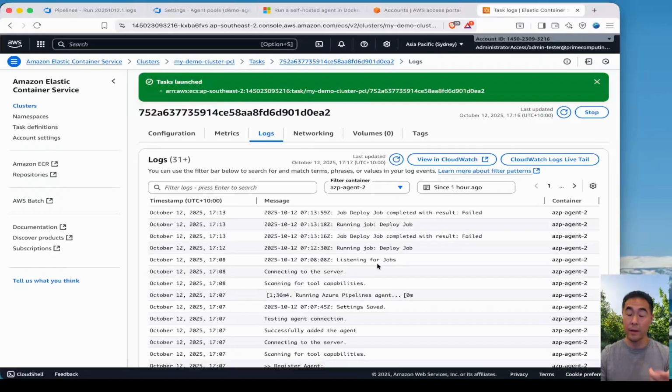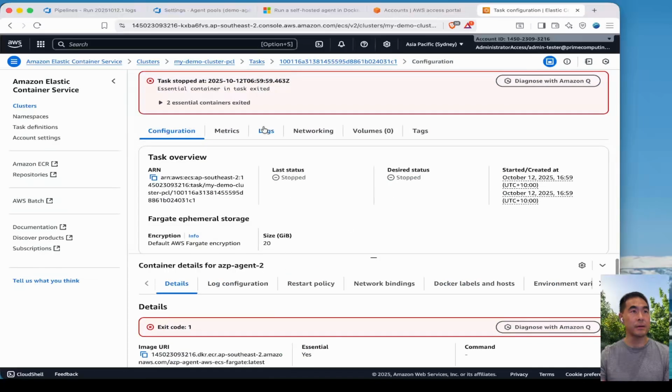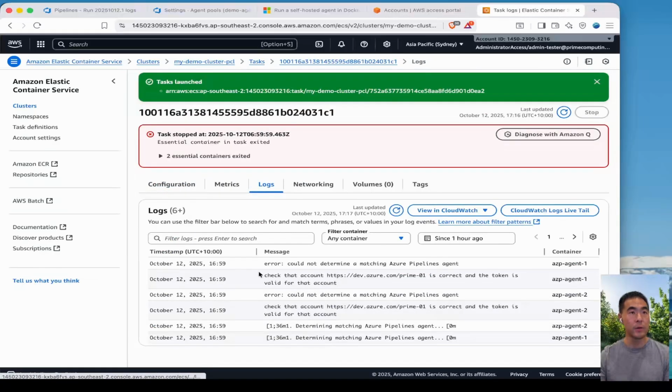And I forgot to show you the logs for that failed task. With the stopped task here, we go to the logs. We can see here the clue. It's saying check that your account, the Azure DevOps URL is correct and that the token is valid for that account. When I checked the configuration, I was able to confirm that the PAT token that I used just expired today.